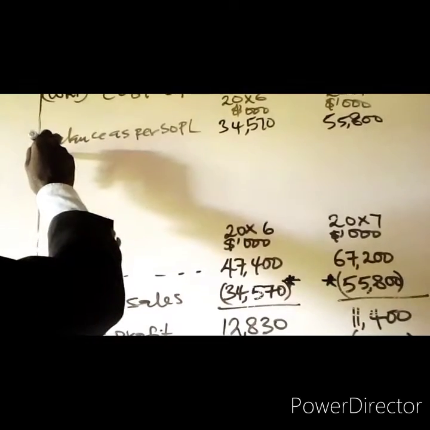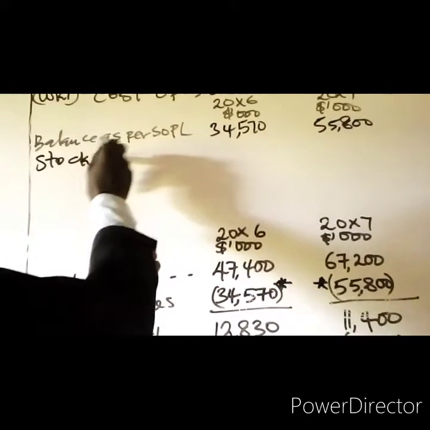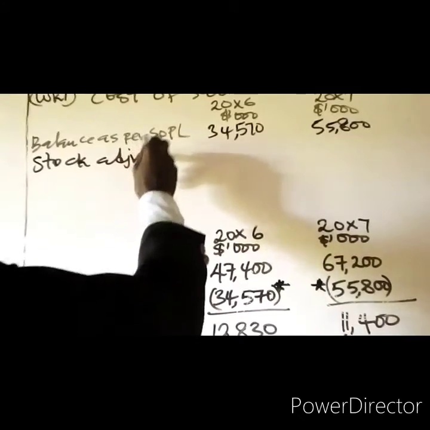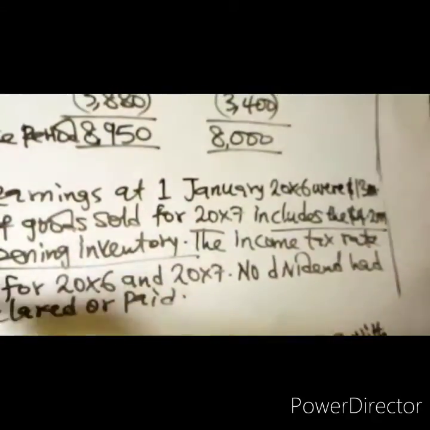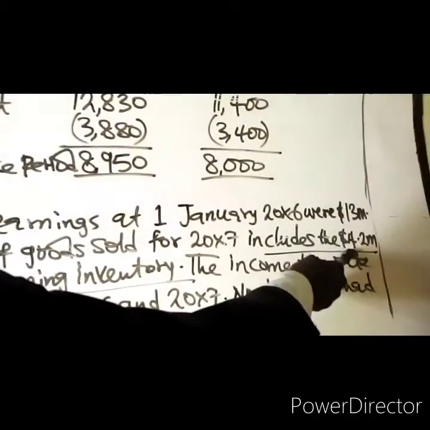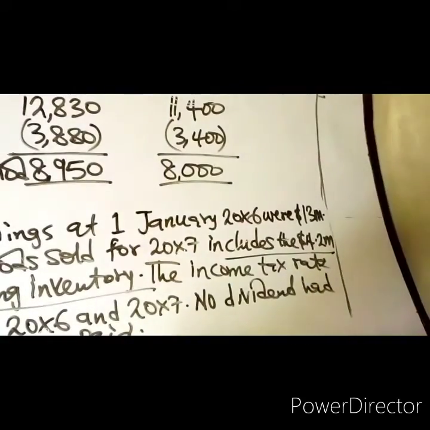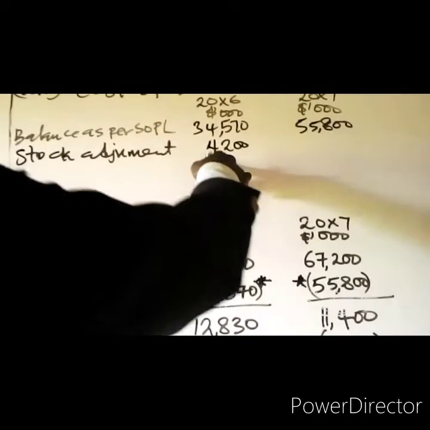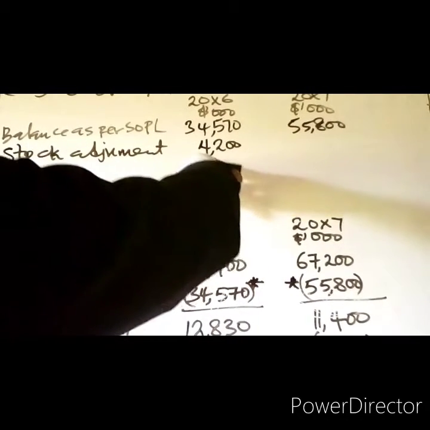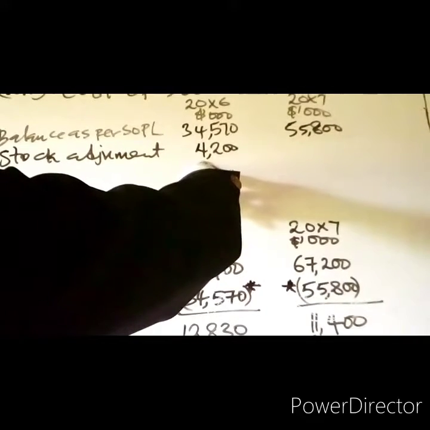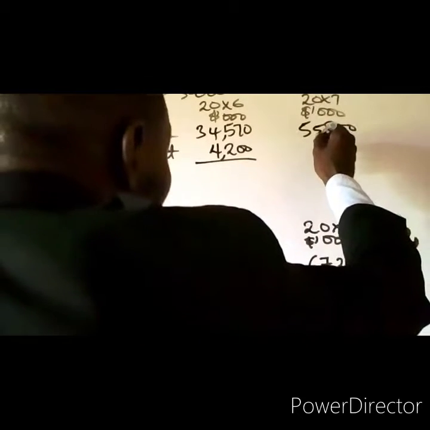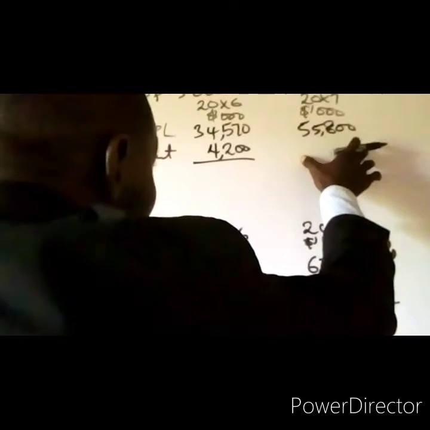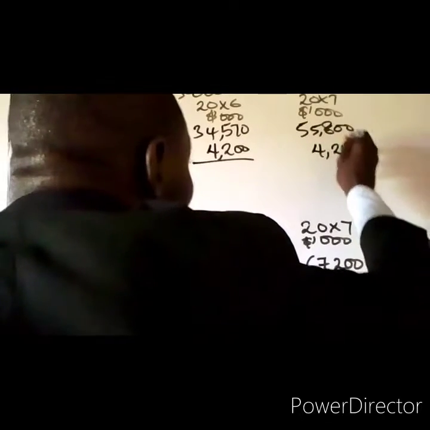So, let me say stock adjustment or inventory errors. How much is the value? It includes the 4.2 million error in opening inventory. The amount of the error is 4.2 million. Since it is closing inventory in 20X6, it has led to a reduction in cost of sales, so we are adding it in 20X6. In 20X7, it is opening inventory overstated. Therefore, you are going to subtract it.